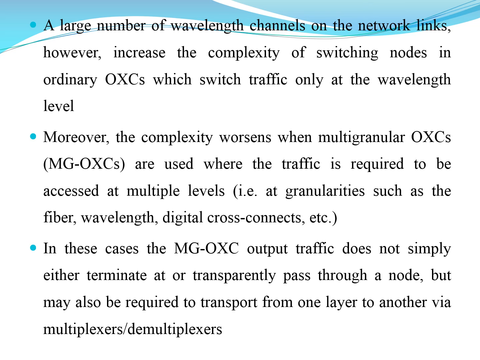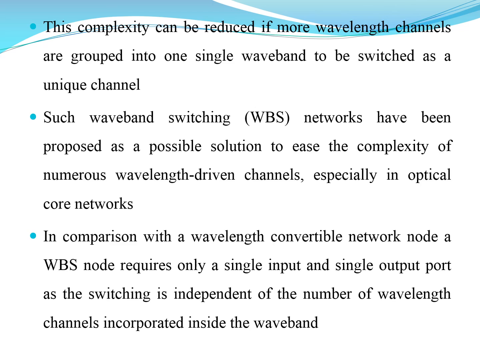And if there is no termination of the particular path which can be identified, we transparently pass the signal through a particular node, and it may also be required to form a transport from one layer to another layer through multiplexers or demultiplexers. And the complexity here can be reduced if more wavelength channels are grouped into one wavelength band, which can be switched as a unique channel. Such waveband switching networks have been proposed as a solution to reduce the complexity of this particular design.